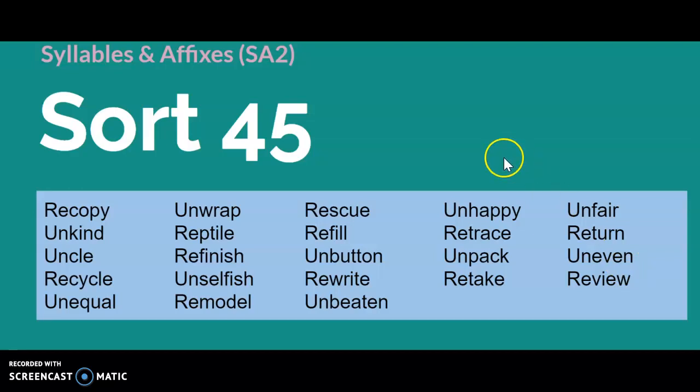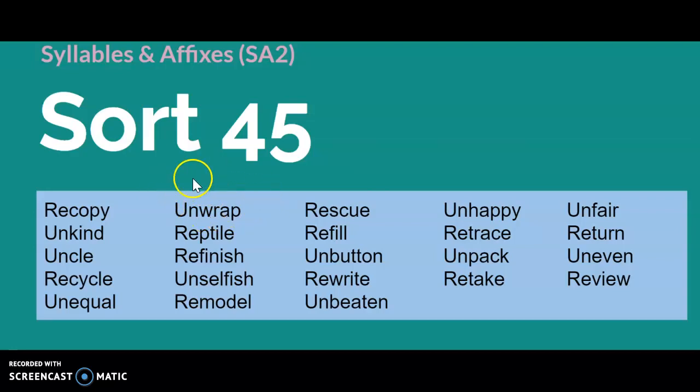Now you may notice that they all start in one of two ways, RE or UN. And the majority of these words have that prefix. Remember, a prefix is a part of a word that has meaning that you put at the beginning of a word, added onto a base word.